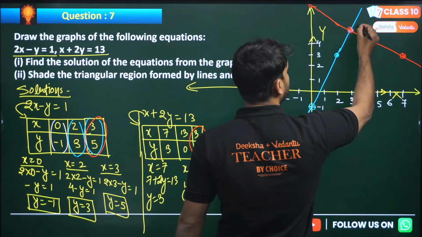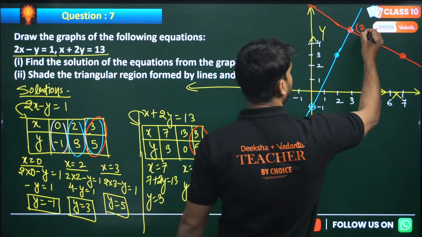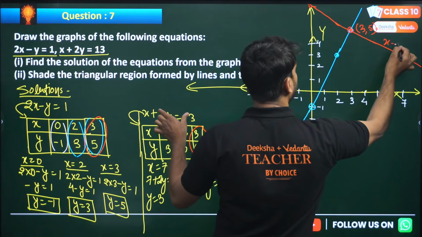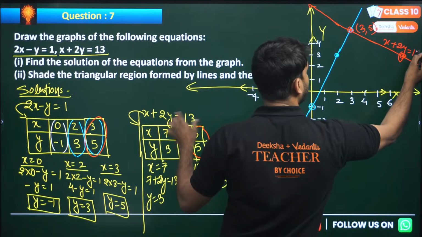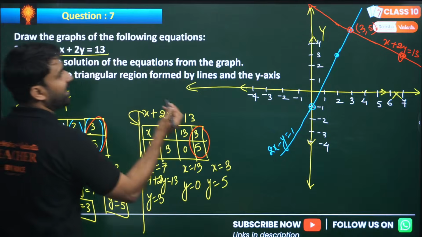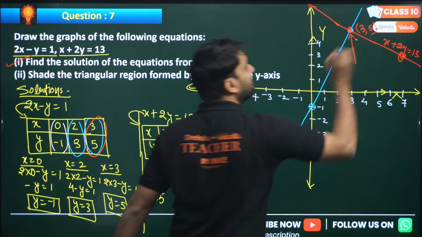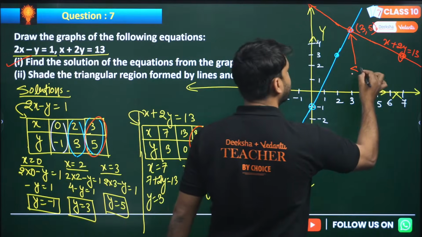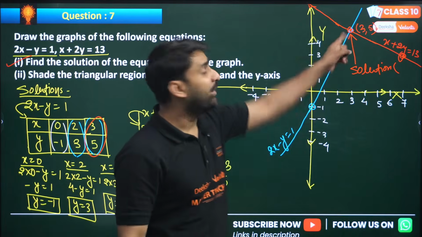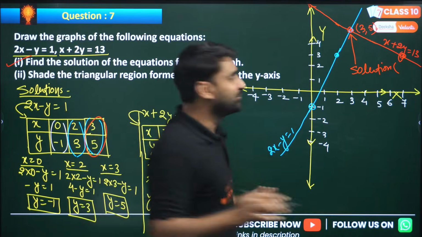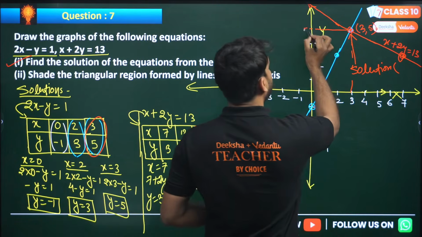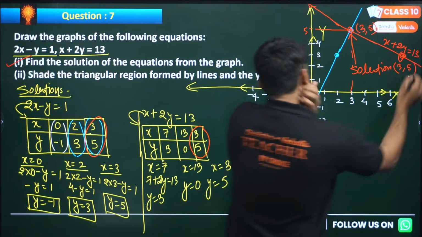The coordinate of this is 3 comma 5, my dear. And this is the equation, x plus 2y equals 13, my dear champions. So the first question: find the solution of the equation from the graph. The point of intersection where both the straight lines are intersecting, this is the solution, because this point is satisfying both the equations. That point is on the blue line also, on the red line also. So the solution is 3 comma 5, my dear.